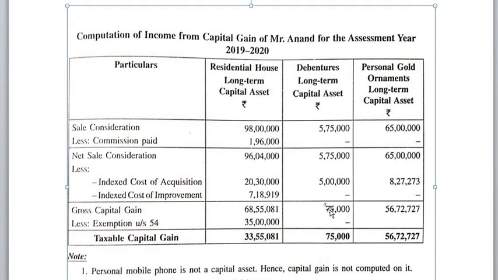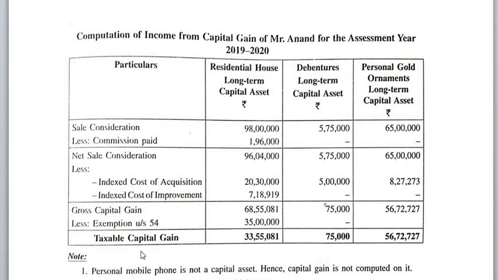Make it 5,75,000. Exemption under section 54: no information on new purchase. So taxable capital gain 5,75,000. 5,75,000 is the answer for debenture. Remember, debenture is always to be treated as short term because index will not apply.